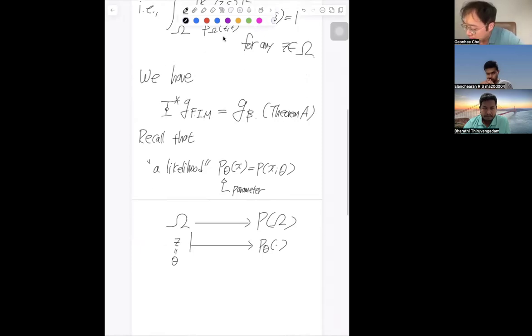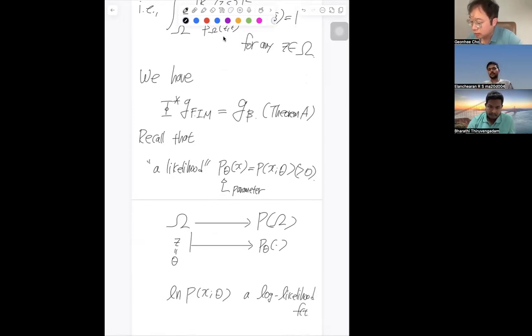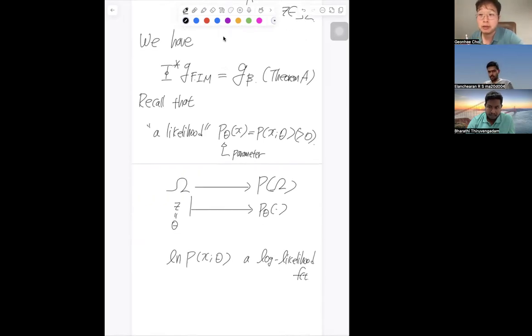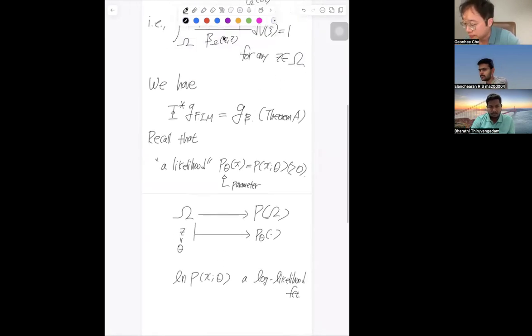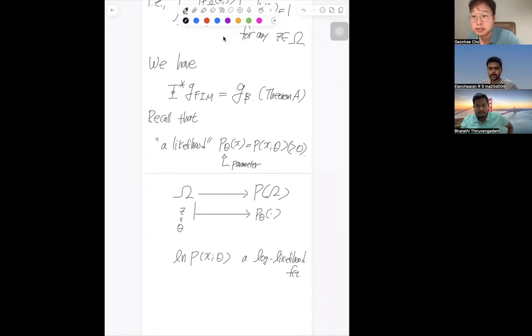In the classical context this can be taken for just being positive, but we are also able to take the natural log, and this is called the log likelihood function. In order to make this rigorous, we need to use the Radon-Nikodym theorem, to really make sense of it, excluding measure zero sets or something like that.